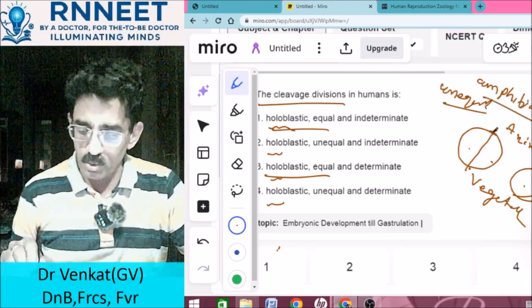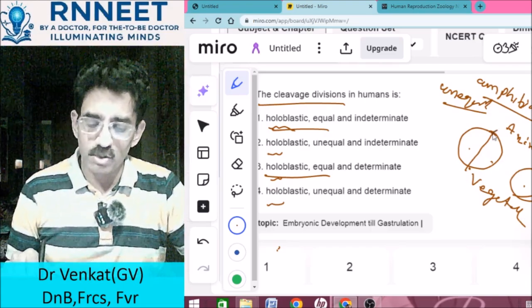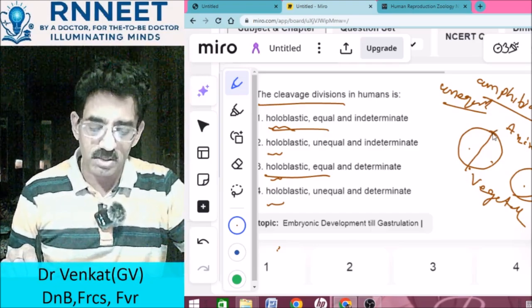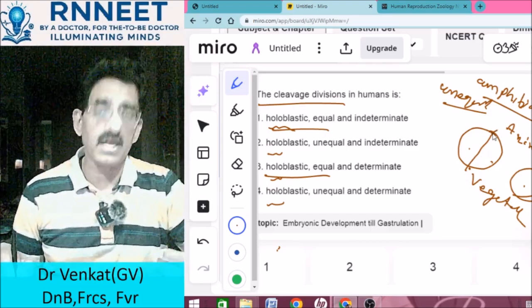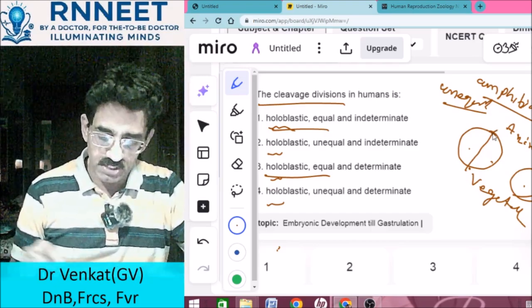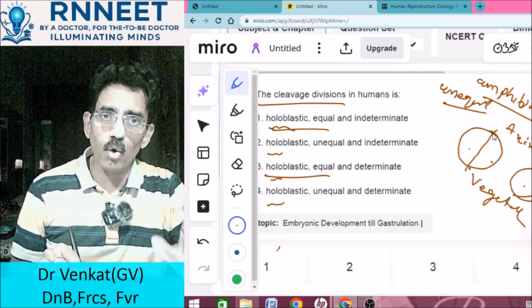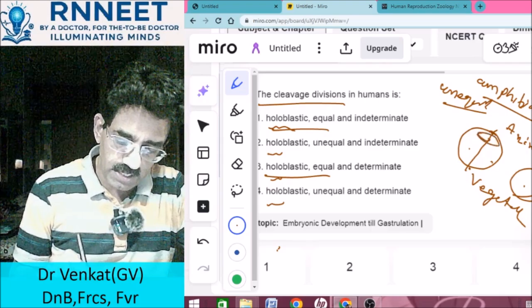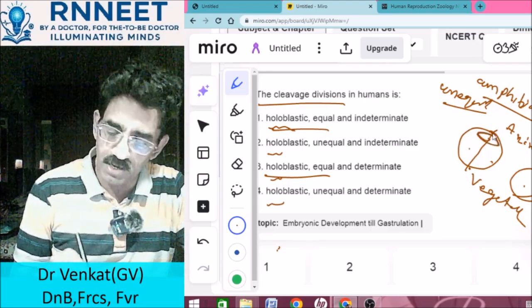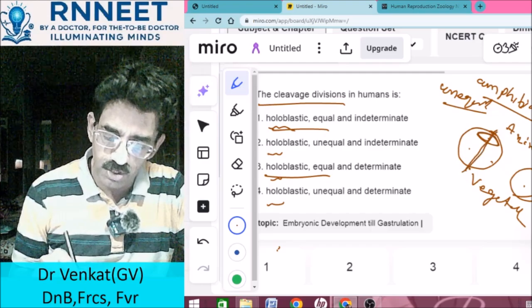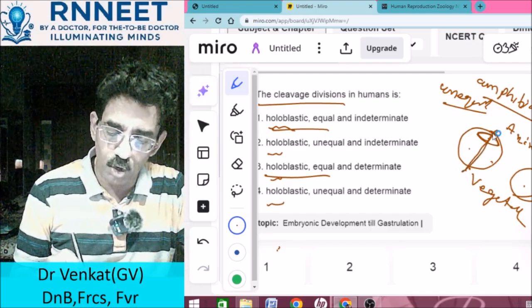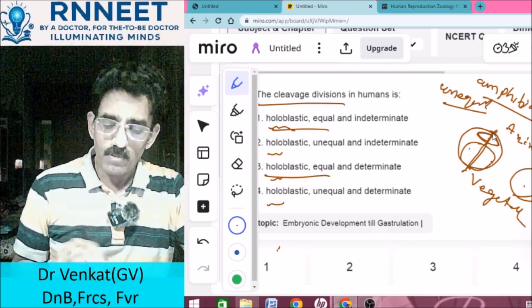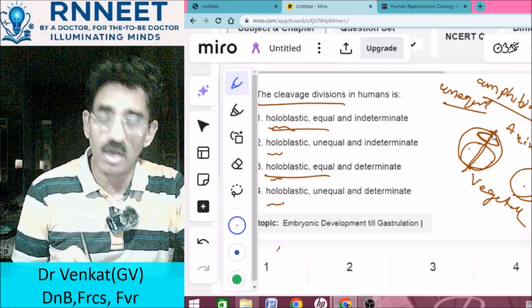Now, if it is not holoblastic, what is the other division that occurs? The other division is called meroblastic. What do you mean by meroblastic? In meroblastic, the yolk sac doesn't get divided. There is an embryonal disc present here. In holoblastic, when division occurs, it totally divides the embryonal disc and the yolk sac, so both are divided.